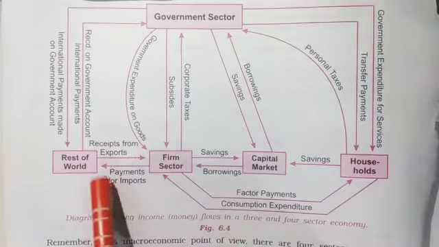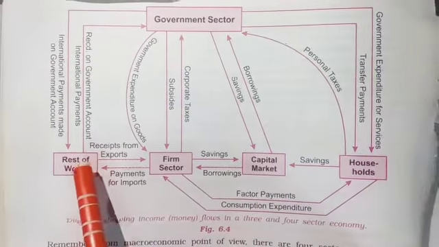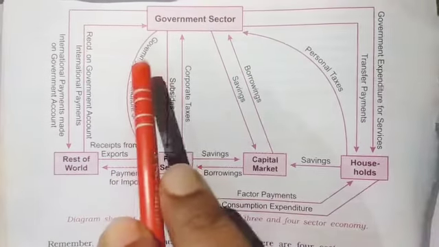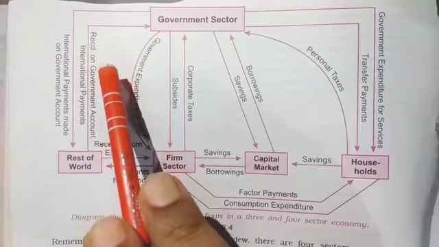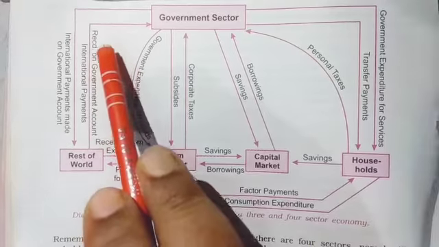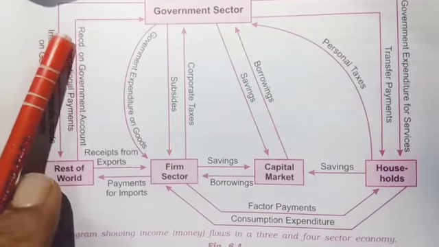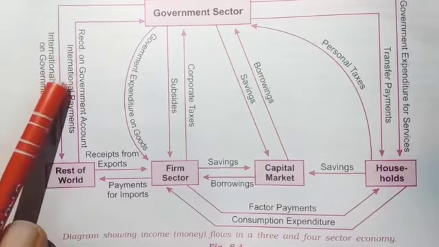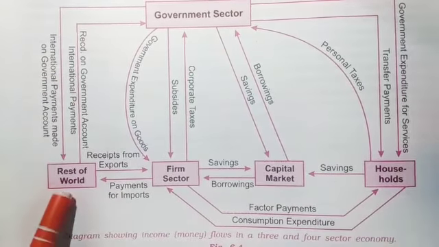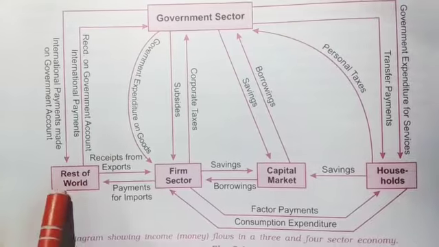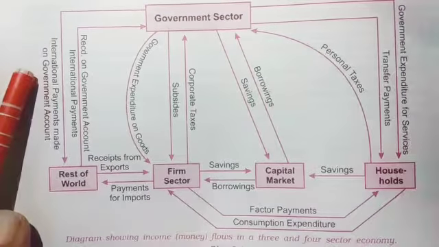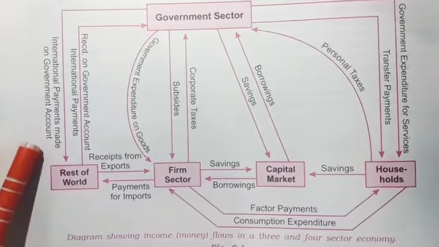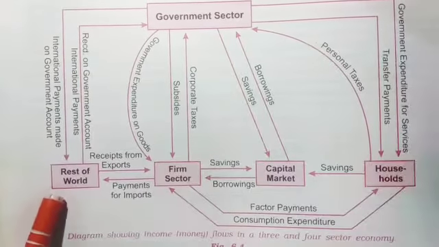And the rest of the world, how is it linked? The government sector receives international payments on government account from the rest of the world and provides international payments on government account.